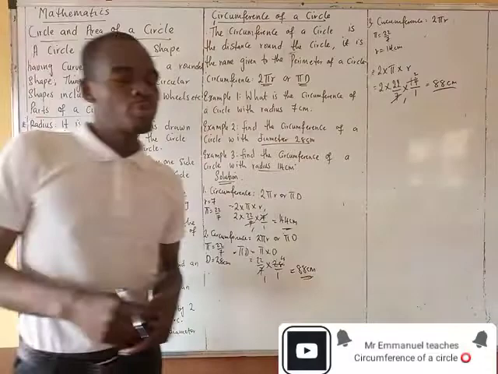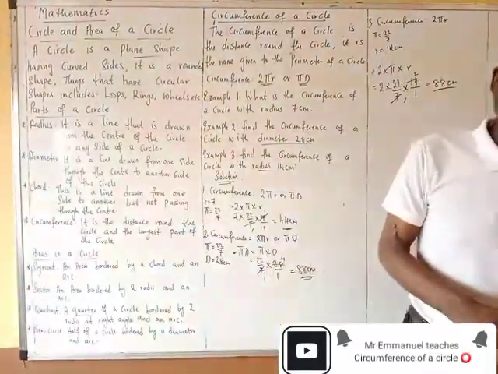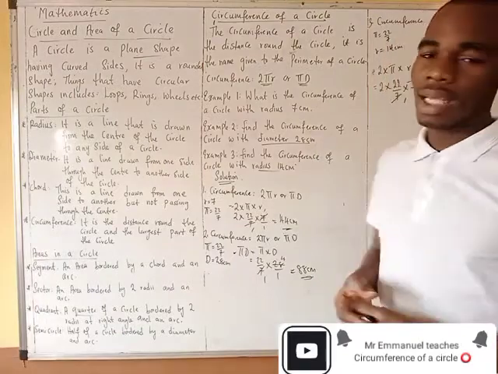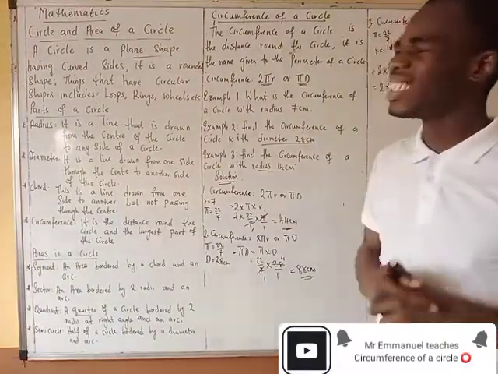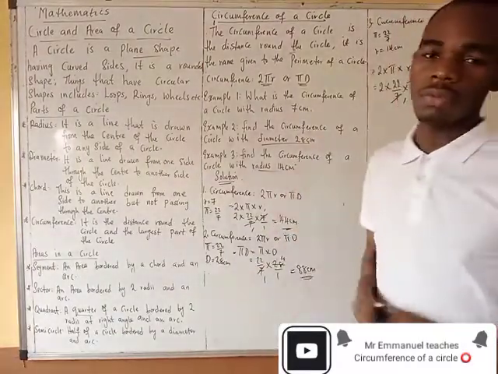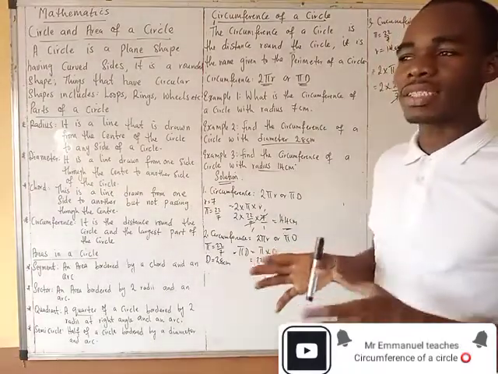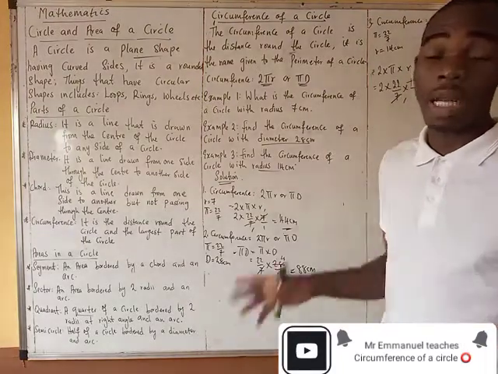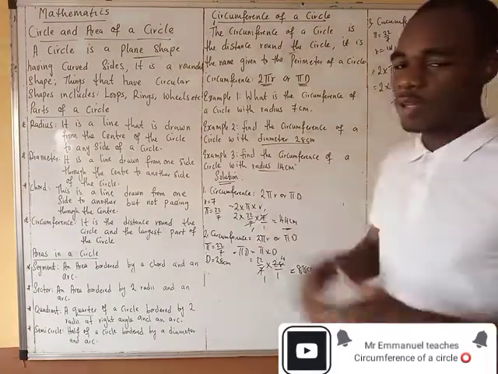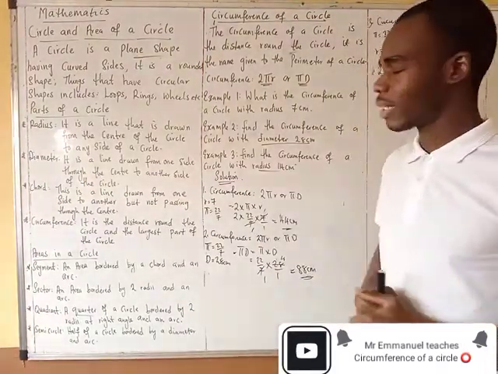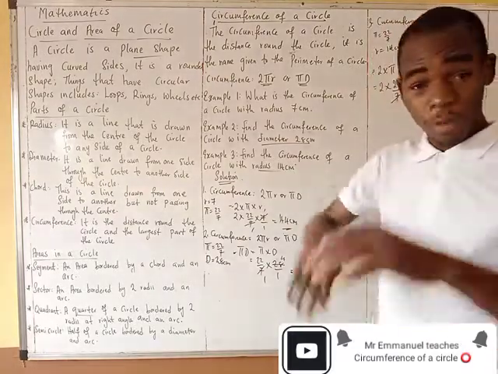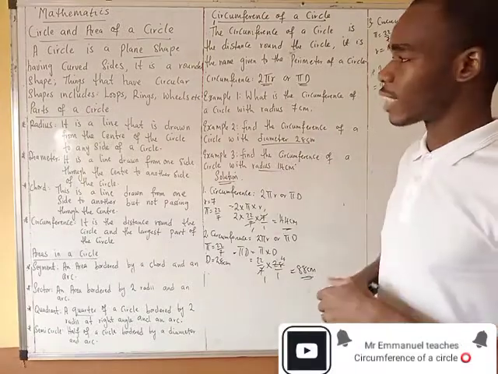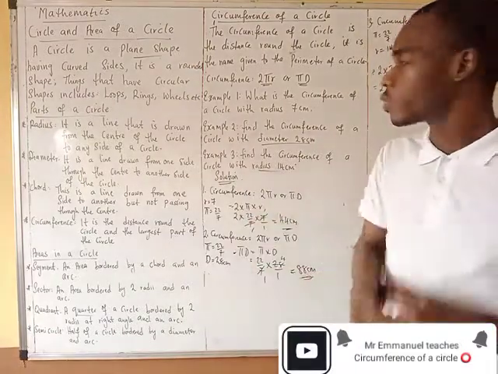Now, let me quickly say something. In our next class, you need to brace up for that. Please don't miss the next class. I don't want you to miss the next part of a circle. We are going to be looking at the part that students don't usually remember or don't usually like talking about, which is, let me not say it. I'm going to leave it to our next class. You just wait till we get there. You'll understand why I said it's one you don't want to miss.